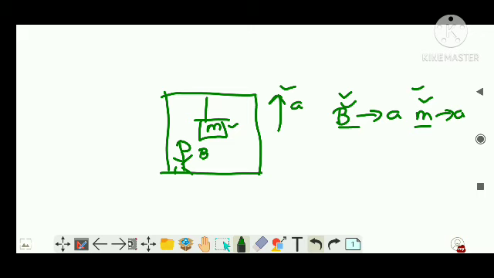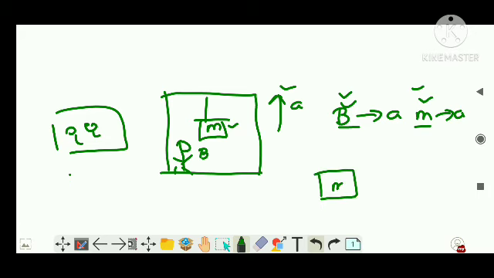If you and your brother are sitting in the same car, you will not see your brother getting accelerated, because you are also moving with the same acceleration. So you will feel that your brother has zero acceleration. Similarly, if I consider the free body diagram of the mass m, there will be a tension T and an mg below, and you would write the acceleration in the upward direction.